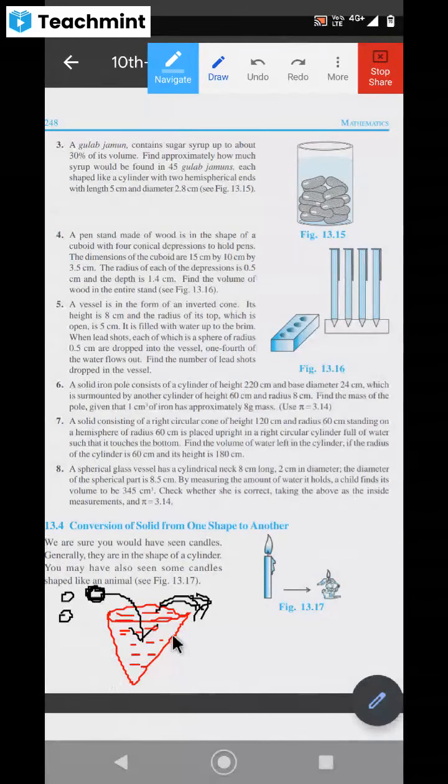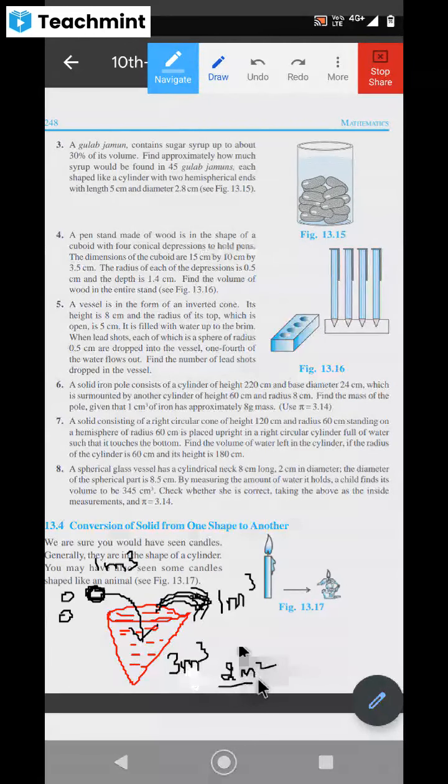For example, in this, 3 meter cube of water is there. Let us assume 3 meter cube of water is there, and you have put in one big iron ball, or something like a lead shot, a big one, that is having 1 meter cube of volume. Don't you think 1 meter cube of water will come out? Because 1 meter cube of space it will take, 1 meter cube of water will come out, and inside only 2 meter cube will remain. Don't you think that? Are you understanding my point?